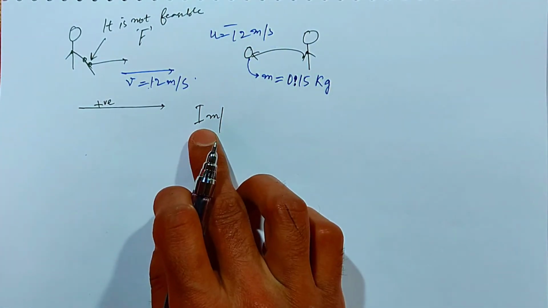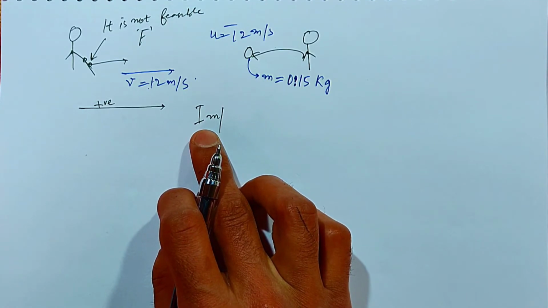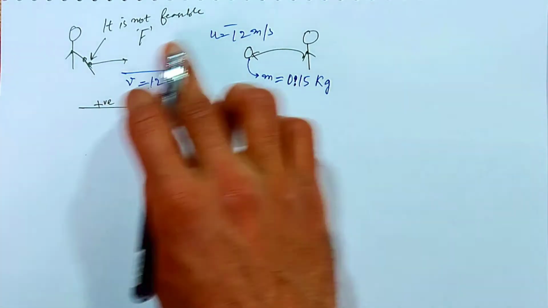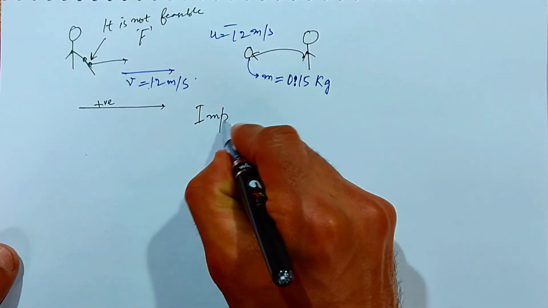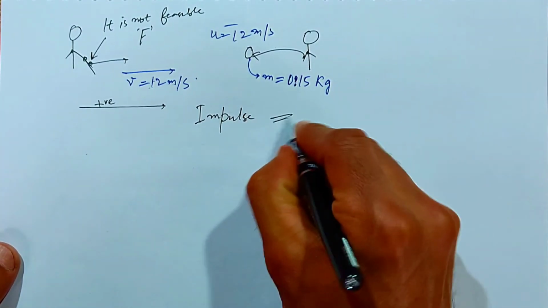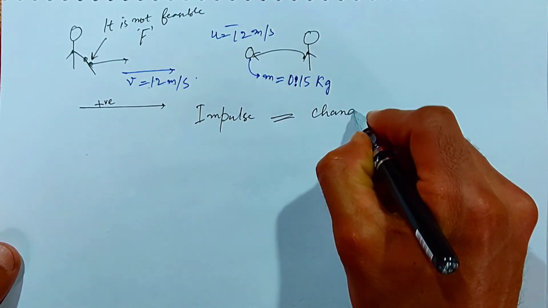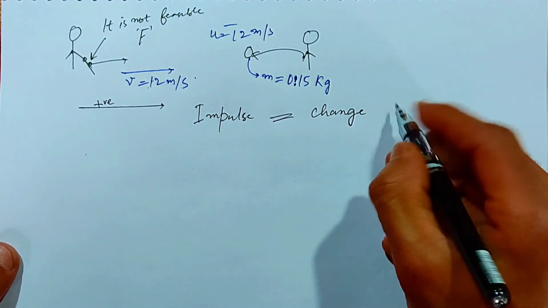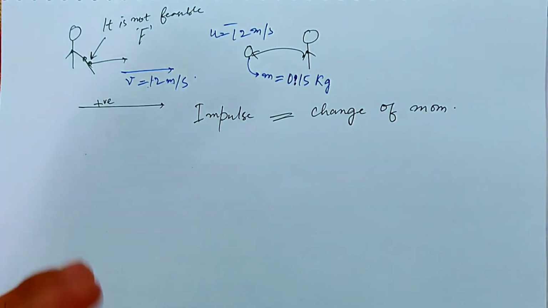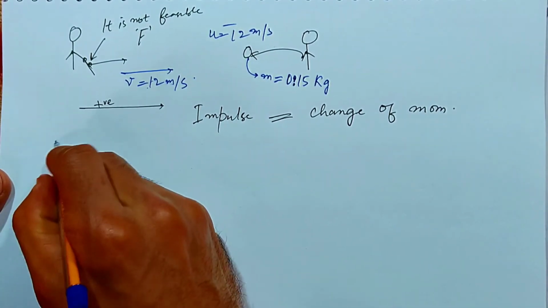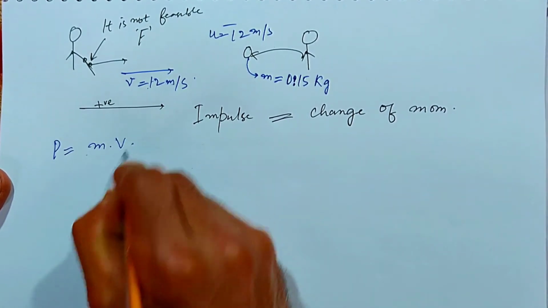Okay, so that is the impulse, and if we are not given the time of action here, we can still calculate the impulse because we know how to calculate it. Impulse is just equal to the change of momentum, as I told you earlier. So how to calculate the momentum? We know from the formula that momentum is equal to mass times velocity.